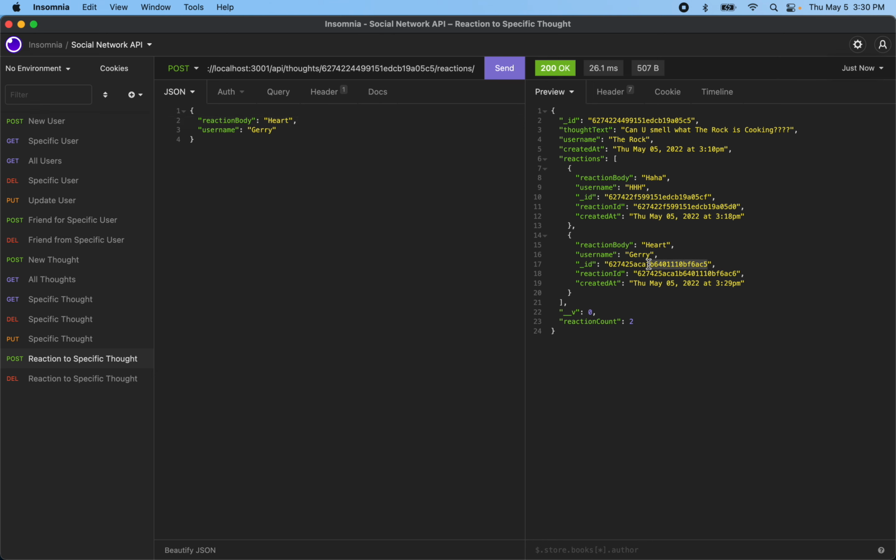And of course, we can delete that reaction as quickly as we made it. So let's take that ID, reaction to a specific thought. The reaction ID is right here. Is that it? Nope, sorry. Yes, that was it. And what was our original? We need that thought ID as well. Sorry, that was from the previous iteration. There we go. Let's grab that thought ID. Let's put it in our URL. And let's run that route.